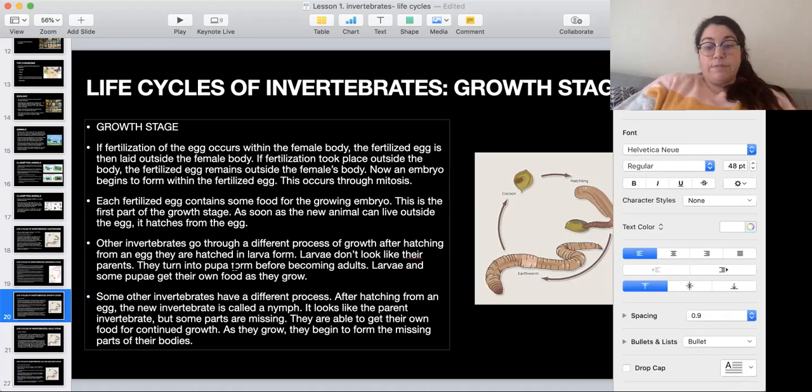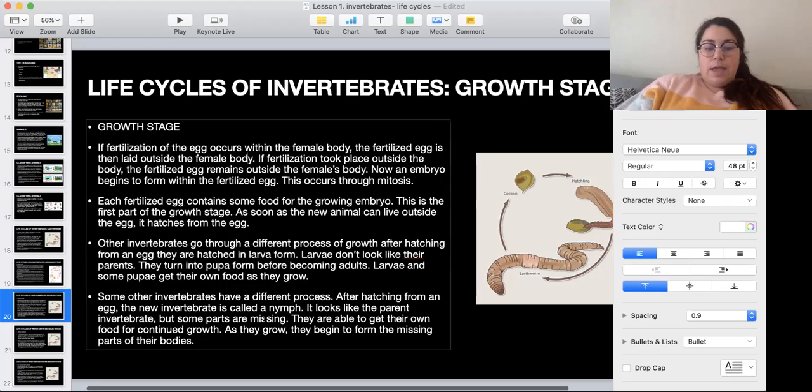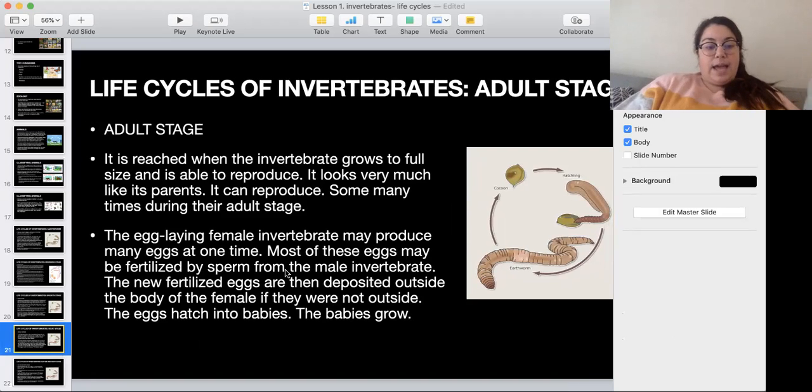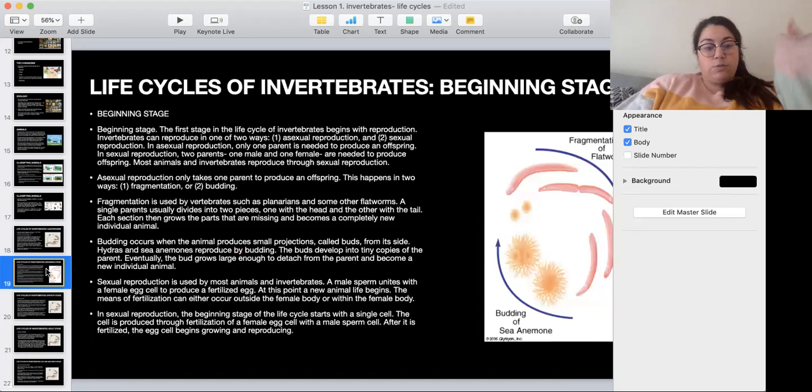They hatch in larva form, like what happens, for example, with a butterfly. You start with an egg and then you get a larva, like a caterpillar, okay? And then some of them go to a pupa stage, that will be like a cocoon for a butterfly, okay? And then some other invertebrates have a different process where after they hatch from an egg, the new invertebrate is called a nymph. A nymph looks like the parent invertebrate, but some parts are missing, okay? They are able to get their own food to continue growing, and as they grow they also grow the missing parts of their body, okay?